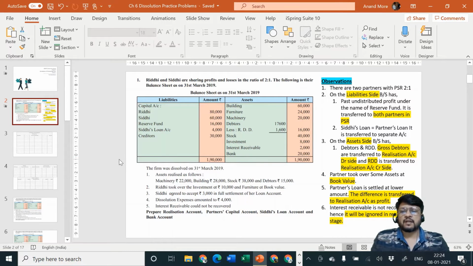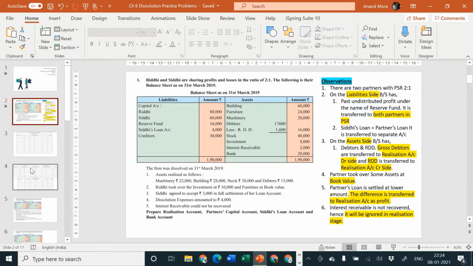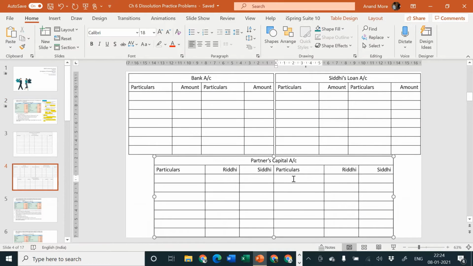Okay, so let us start now. For partners capital account, there is a separate account, so we will go to the partners capital account. On the credit side we'll write by balance brought down 80,000 and 60,000. Now, you have been with me for so many videos, so you probably already know this: in the particulars column, the text is always left aligned, and the amount column should always be right aligned. That is the basic requirement of presentation, so please ensure that you are writing it properly.